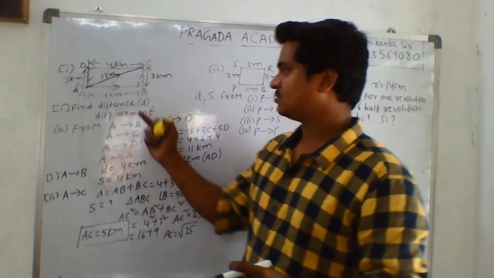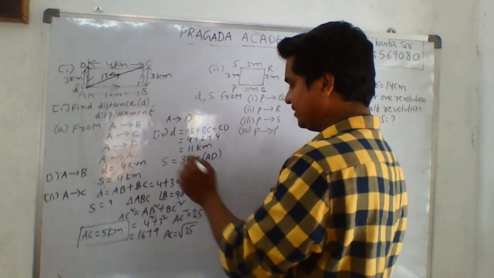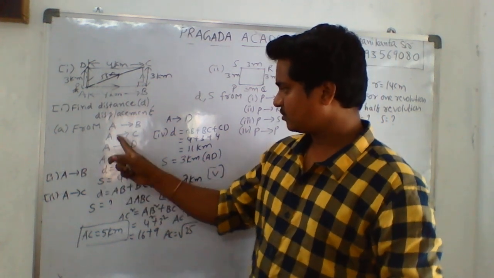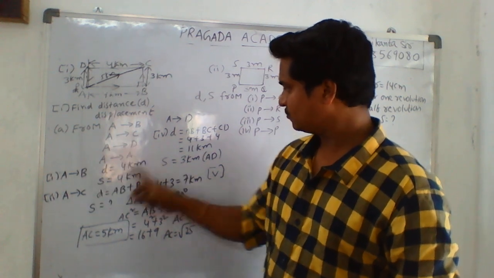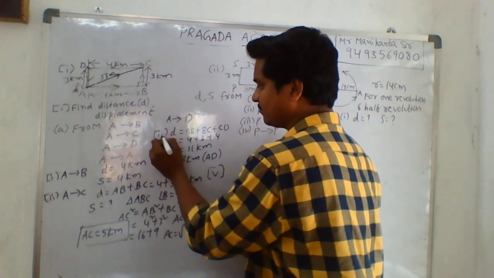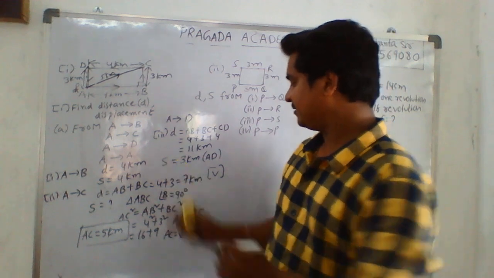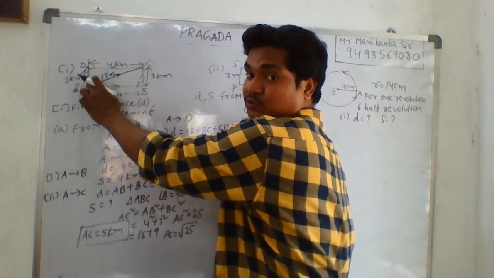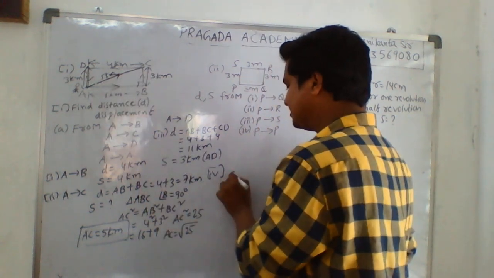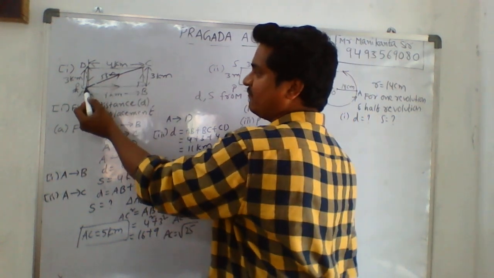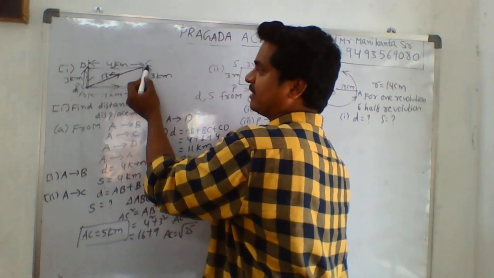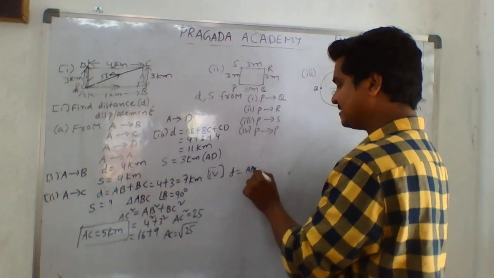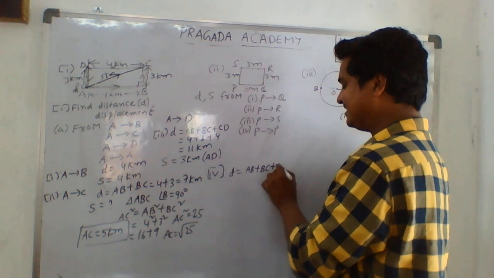Okay, now the last one. Fourth one will be A to A. The initial point is A, and the final point is also A. The distance is nothing but the actual path: it travels from A to B, B to C, C to D and then D to A. So total AB plus BC plus CD plus DA.